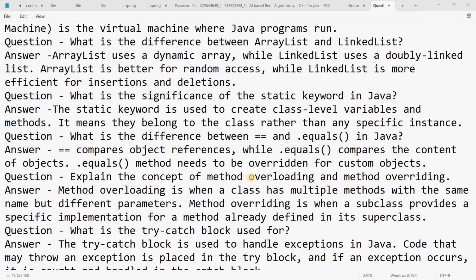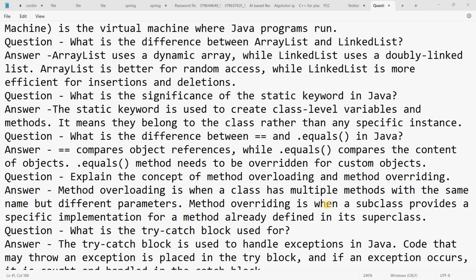Method overloading can be implemented in a single class, while method overriding is implemented in a parent-child relationship between classes. In method overloading, there is the method area in which all the signatures of the methods are copied, so that if we create a method with the same name and same parameters, we get an error.